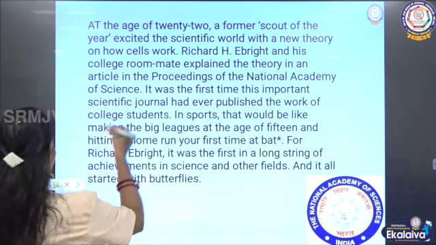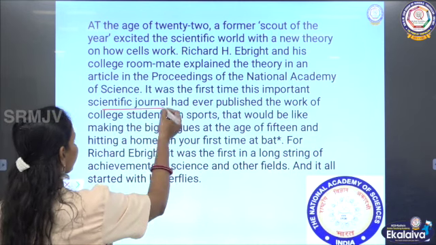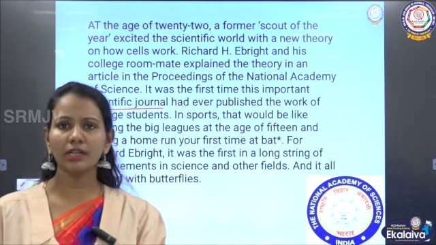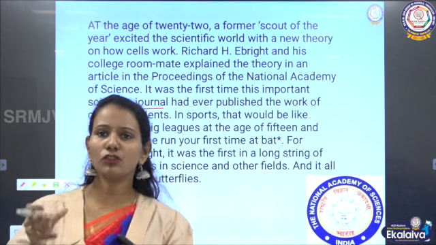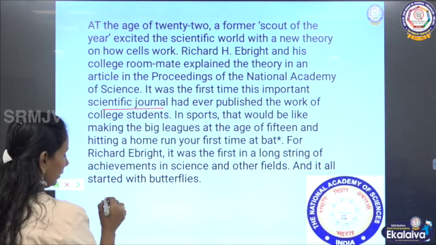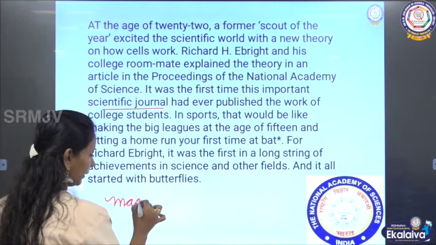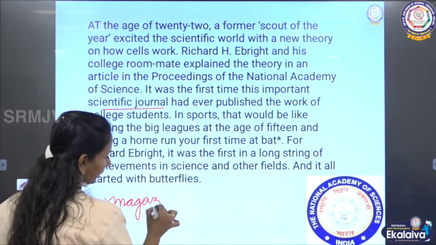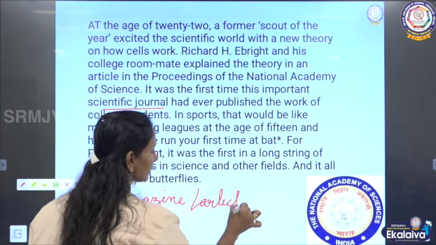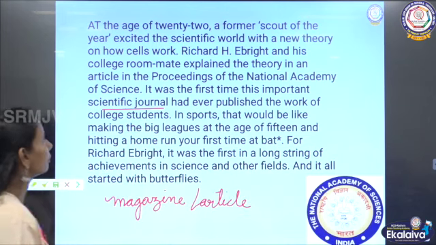And a scientific journal. A journal is a magazine or an article published on a certain topic, and it is a scientific journal. It is a magazine or an article published on a certain topic.